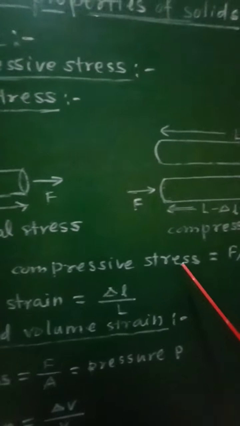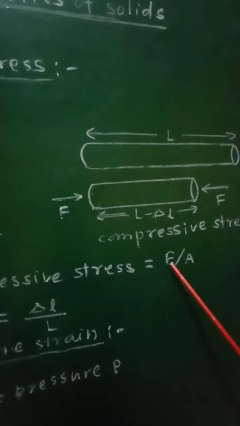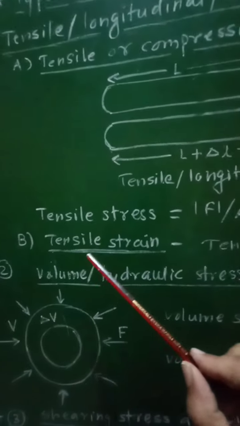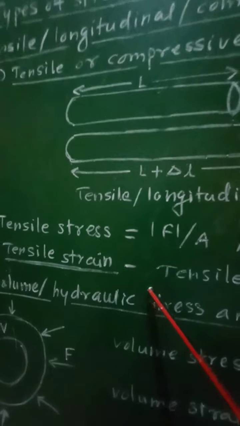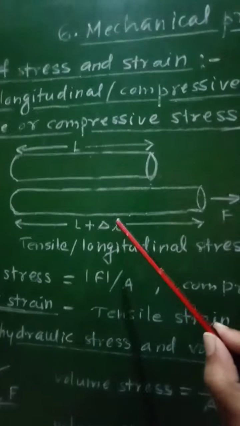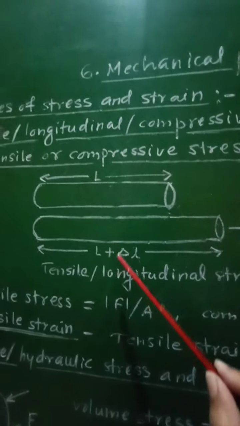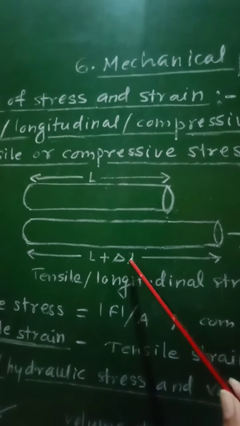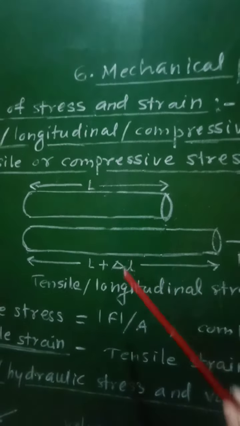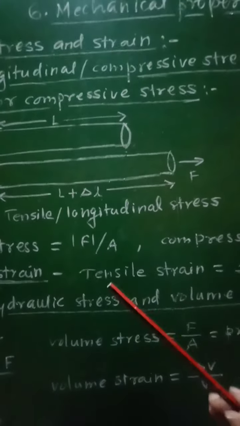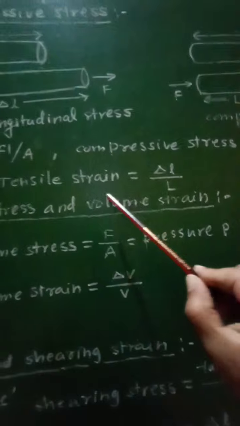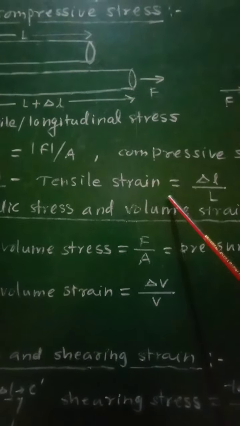So if you consider tensile or longitudinal stress as well as the compressive stress, then the formula for it will be force per unit area of cross section, that is F by A. Now, if you consider the tensile strain, then the change in length delta L per unit original length L is called tensile strain, and therefore tensile strain is equal to change in length delta L upon original length L. This will be the formula for tensile strain.